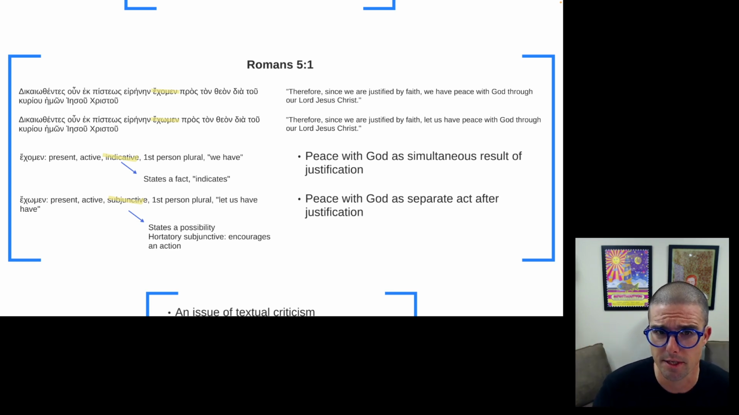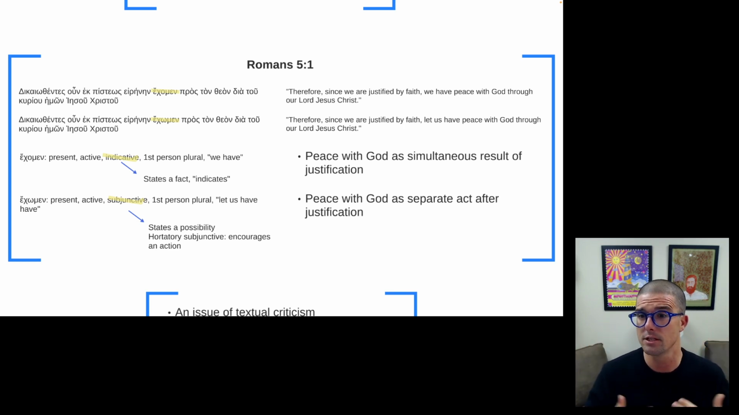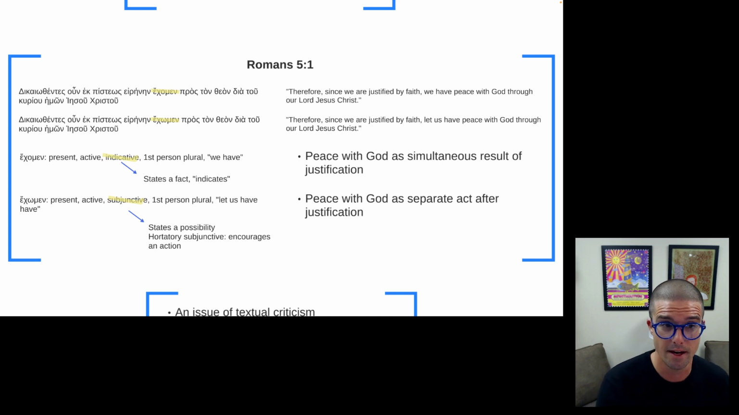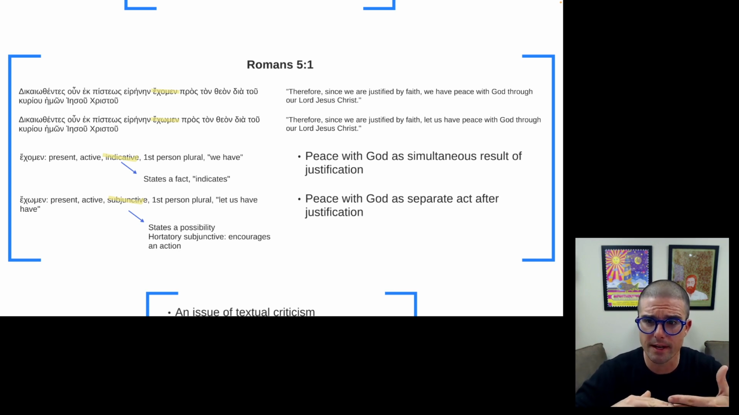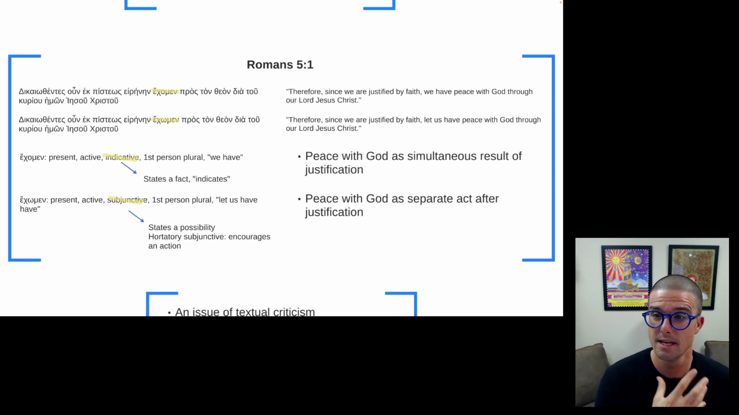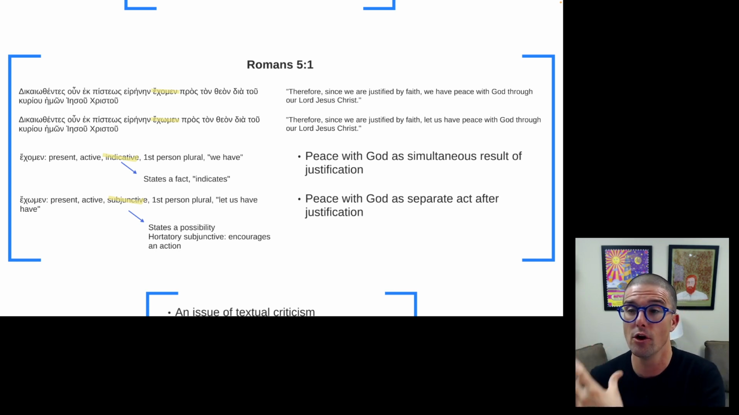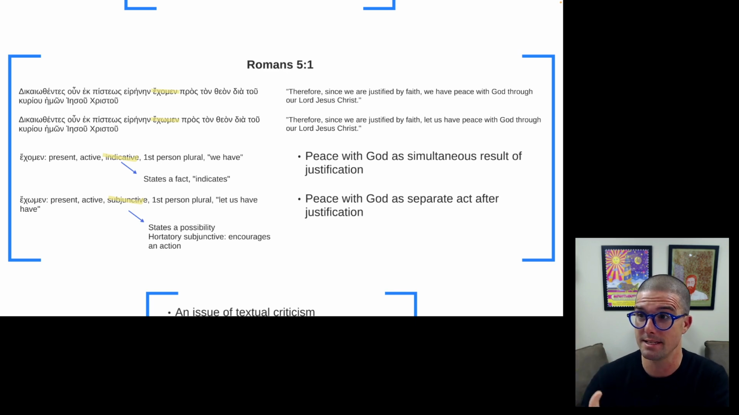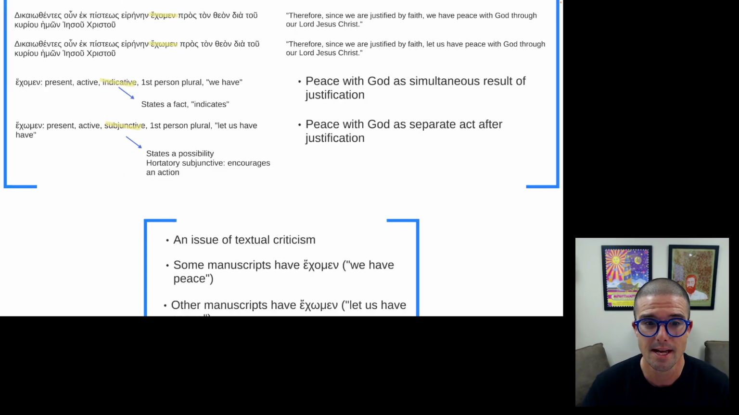And the second option, if it is a subjunctive verb, then peace with God is a separate act that is opened up because of the justification that comes in the first clause. There's not as close of a connection. There's not a statement of the fact that peace happens right away when justification happens. Justification is a thing, and urging to peace comes as a result of that justification in the second option.